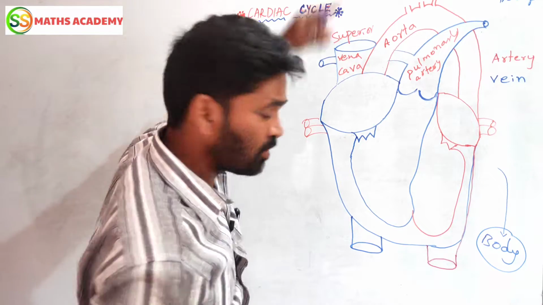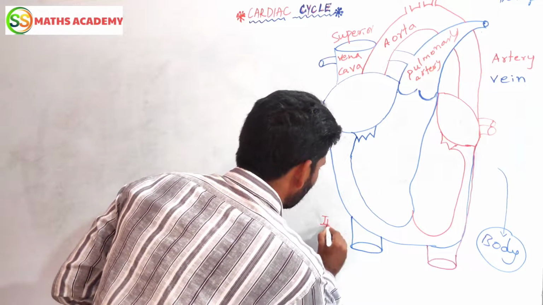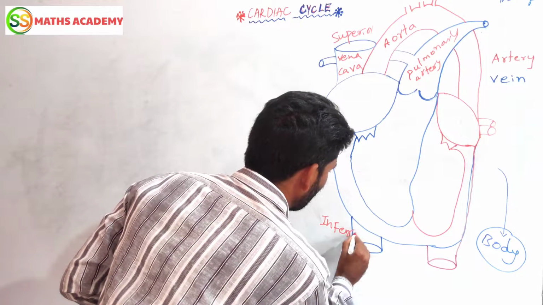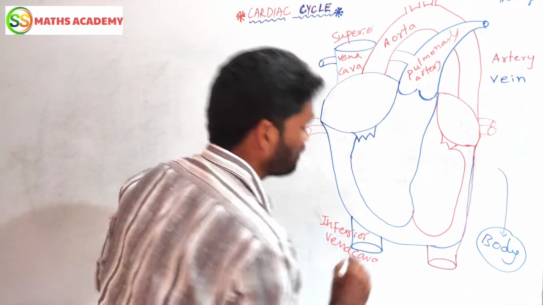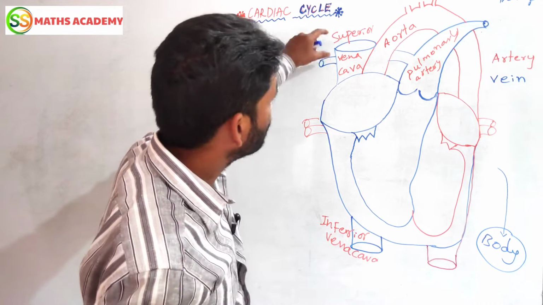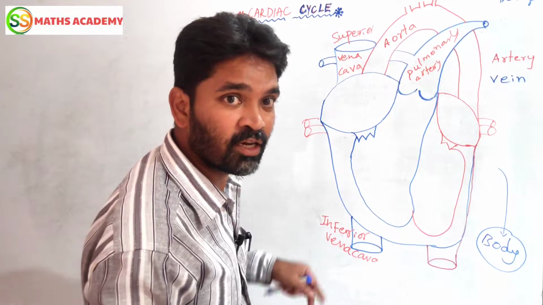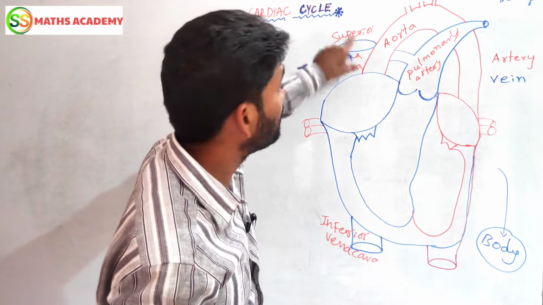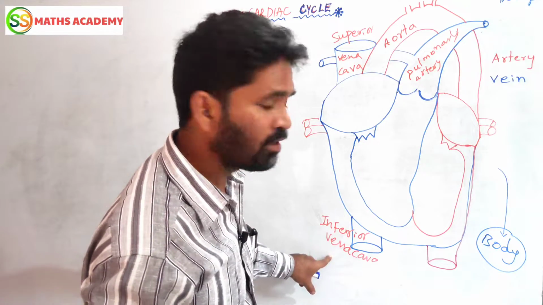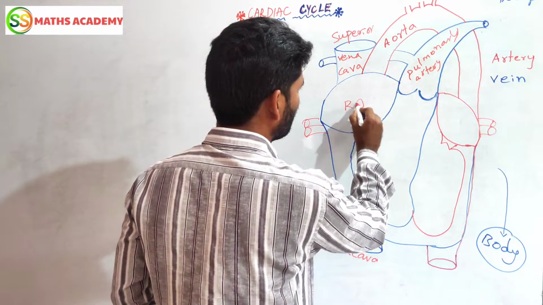Okay. Top. Now here it is inferior vena cava. Are you understanding or not? So superior vena cava, inferior vena cava. Are you understanding or not? Now these are veins. What are these? Veins. Superior and inferior. Now this is your right atrium.